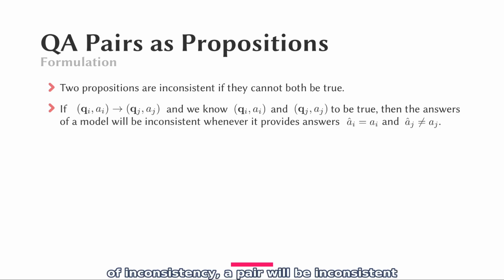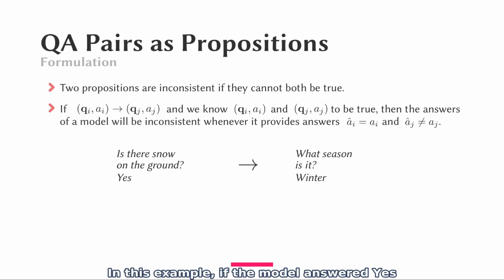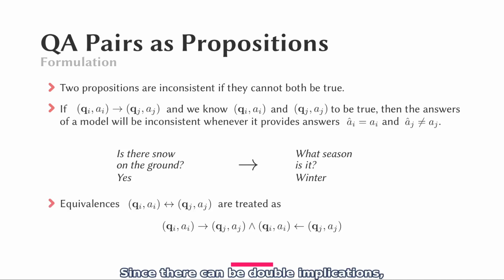Based on the definition of inconsistency, a pair will be inconsistent whenever the model predicts the first proposition as true and the second one as false. In this example, if the model answered yes to the first question, the pair will be inconsistent for any answer to the second question different from winter. Since there can be double implications or equivalences, we treat them as 2 independent implications.